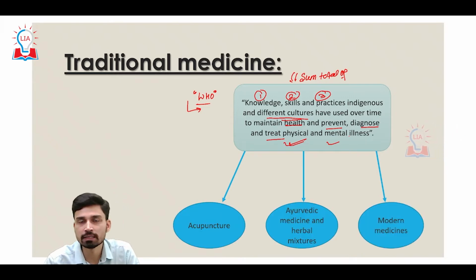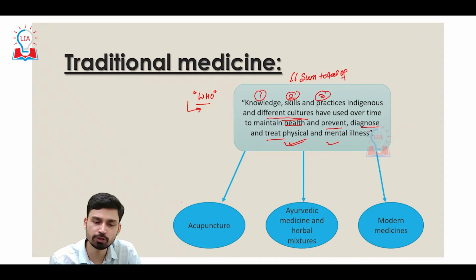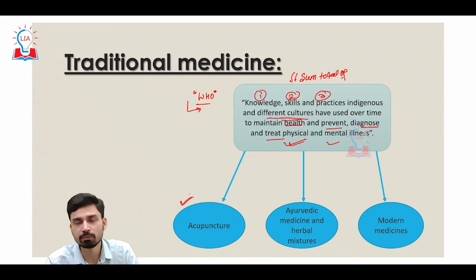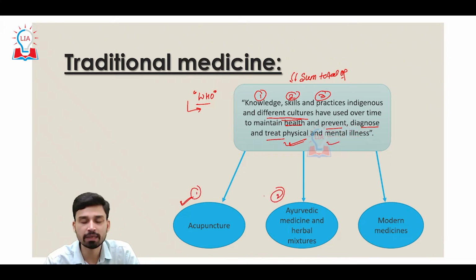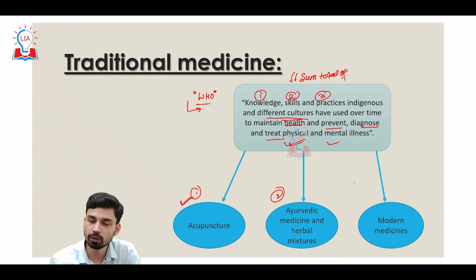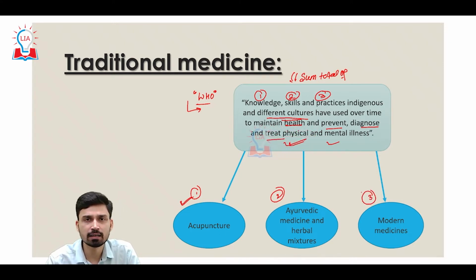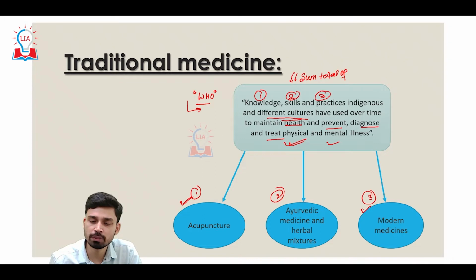Now what comes under the sector or area of traditional medicine? WHO has said that traditional medicine includes acupuncture. Apart from that, Ayurvedic medicine as well as herbal mixtures are also included, and even modern medicines that are a kind of transformation of or related to traditional medicine can also be associated with the domain of traditional medicine.